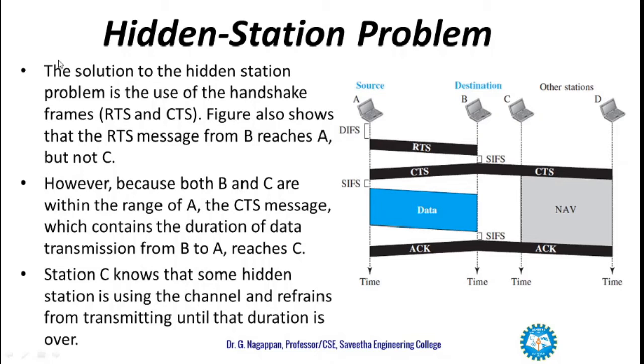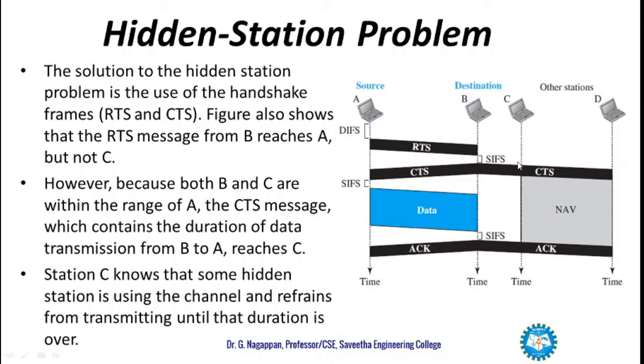We discussed something about the hidden station problem in the last video. The solution to the hidden station problem is the use of handshake frames RTS and CTS. The figure shows that the RTS message from B reaches A but not C. However, both B and C are within the range of A. So the CTS message, which contains the duration of data transmission from B to A, reaches C also.